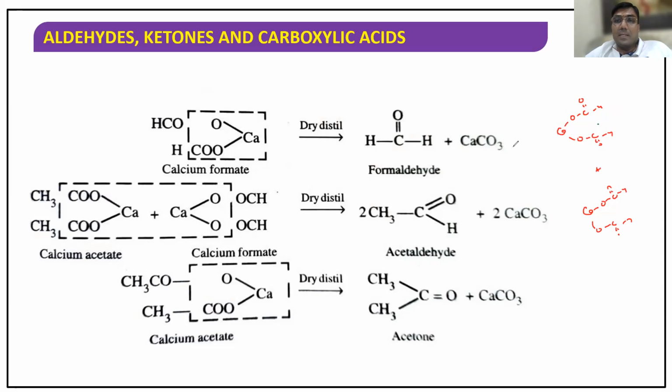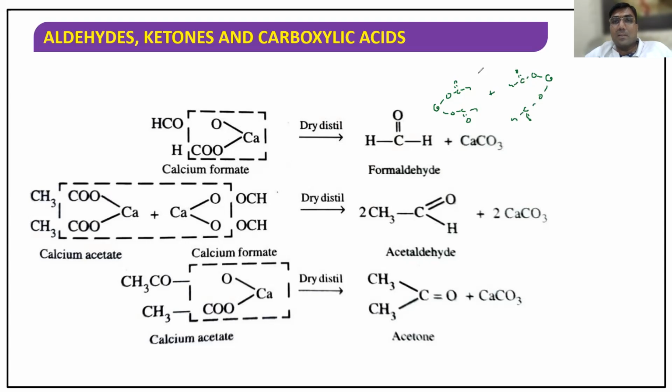I think it's better to write in a linear way so that you will understand better. So calcium, OCOH, OCOH, plus another mole, written like this: Ca, OCOH, OCOH. Now we understand better.